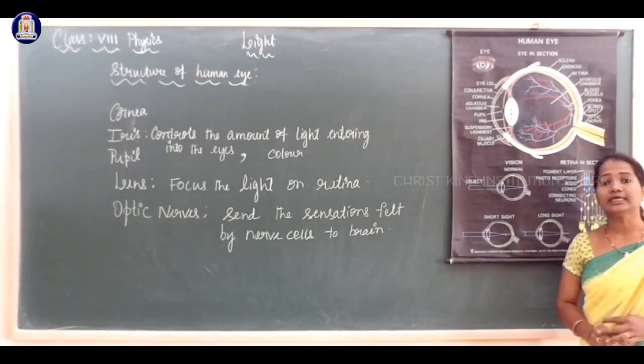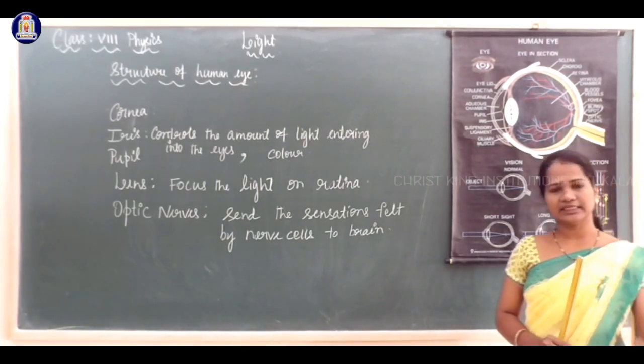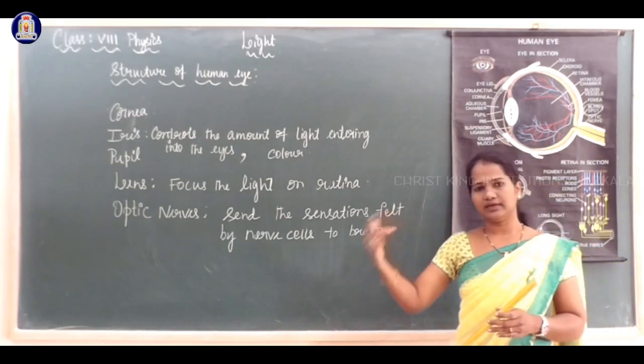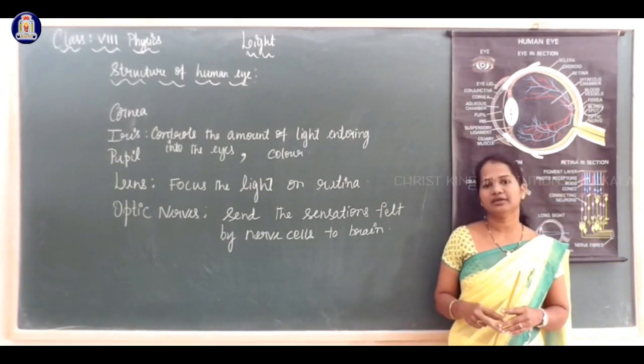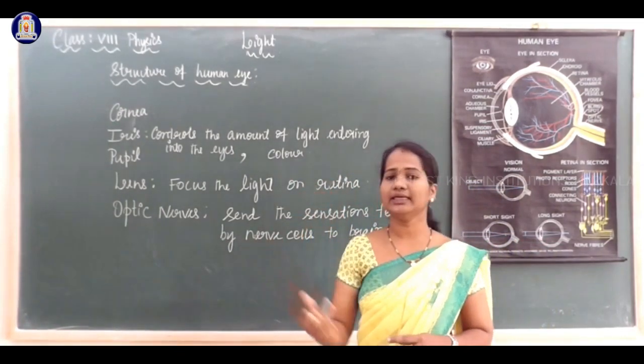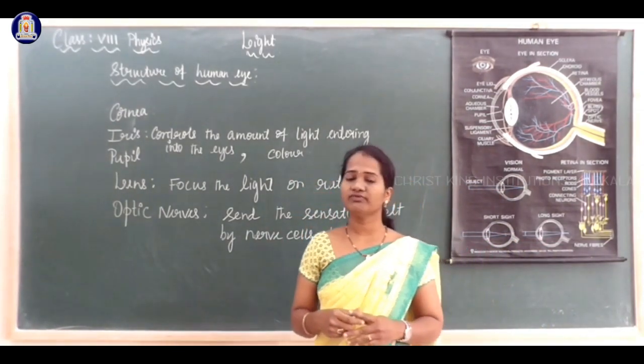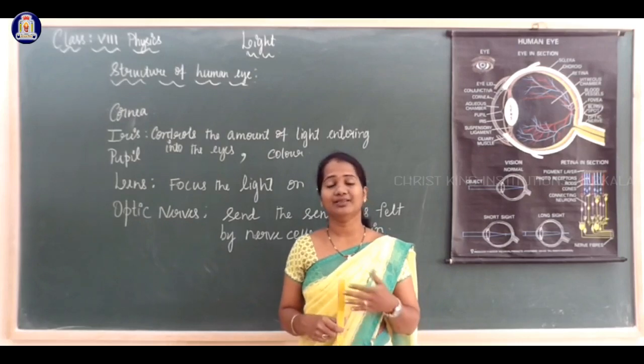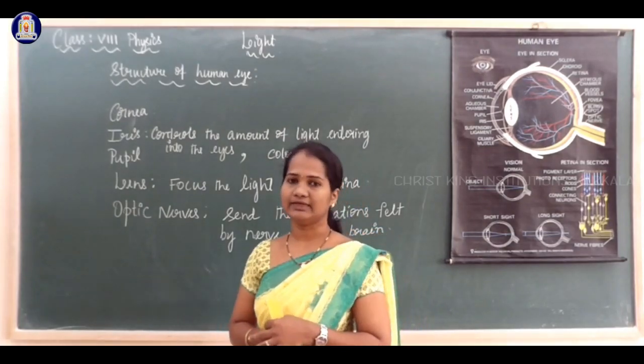Finally, the brain interprets these signals, converts them, and identifies what the object is. In this way, we can identify the object.